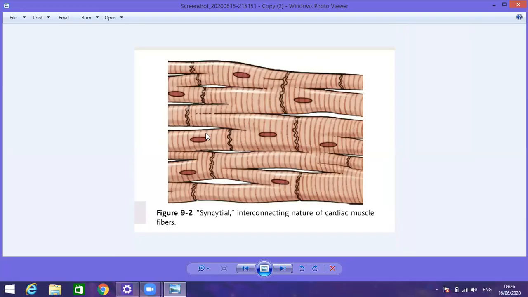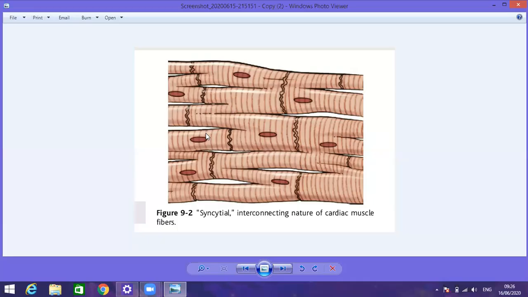And you can see that this is a striated muscle fiber just like that of skeletal muscle. Like the skeletal muscle fiber, the cardiac muscle fibers contain a large number of contractile units, actin and myosin. Those actin and myosin are called the contractile units. They are responsible for the contraction of the muscle fibers. I am just going through this briefly, because I am sure your concept is already clear.